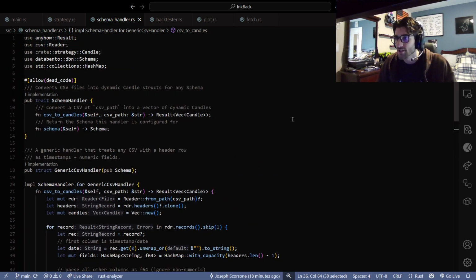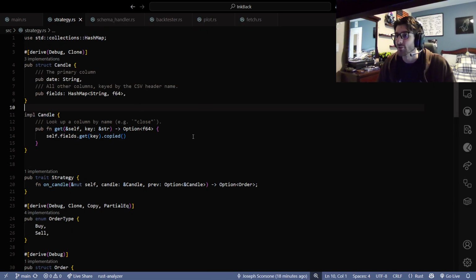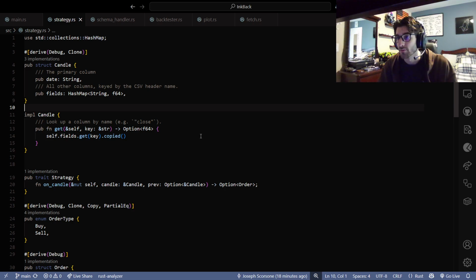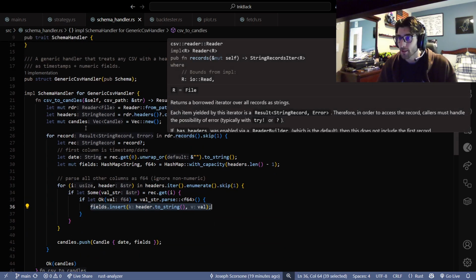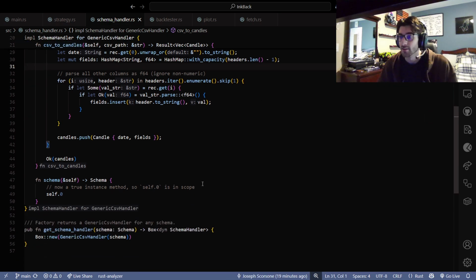So I just have a few switches, and I have this aspect of it right here, just using a hash map to insert all the fields that I would need into each candle. Each candle has its own hash map with whatever fields, instead of each candle having open, high, low, close, and then some of them have ask price, bid price, this and that. Instead of literally having a different schema for each, just put it into a hash map, right? Again, I'm not worried about those micro optimizations, and I don't even know if I would do that if I was, right? But yeah, this is reading the CSV and then getting every field and putting it into the candle.